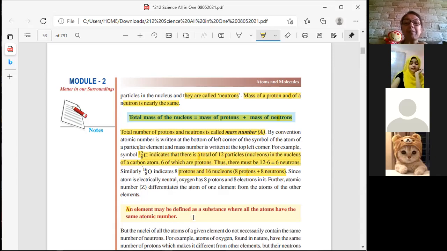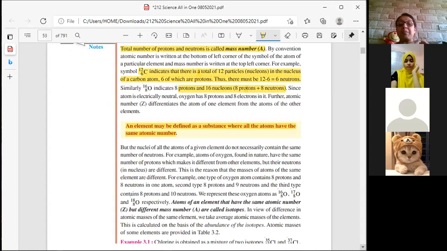An element may be defined as a substance where all the atoms have the same atomic number. Then you call that an element. If the atomic number changes, then you can't call it an element. Getting it? Atoms of an element that have the same atomic number Z but different mass numbers are known as isotopes. If the mass number changes, then you call it an isotope. You don't call it an element. Getting it? Like for example, look here.